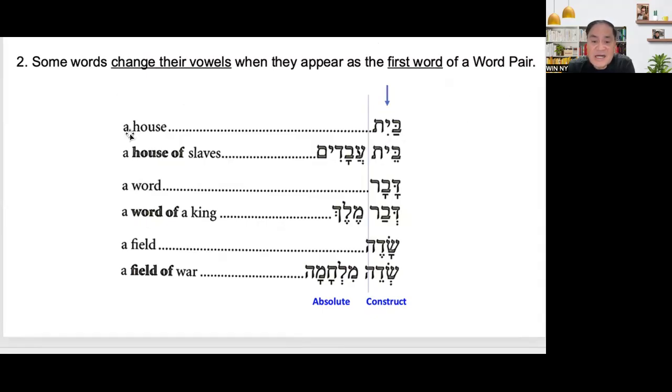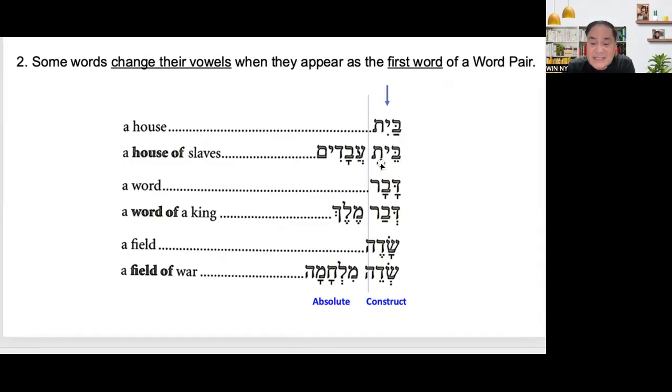Example, a house is bayit. But a house of is bet. What is the next word? Slaves. It is plural, so it means avadim. A house of slaves.